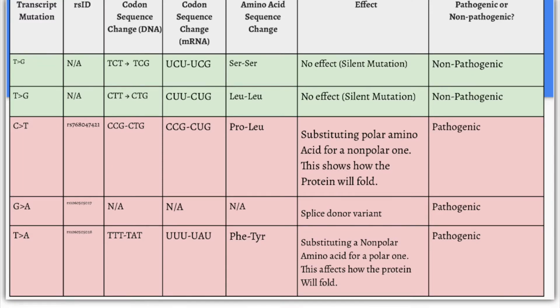Here we have a chart with the different transcript mutations, the RSIDs, codon sequence changes in the mRNA, amino acid sequence changes, the effect, and if it's pathogenic or non-pathogenic.